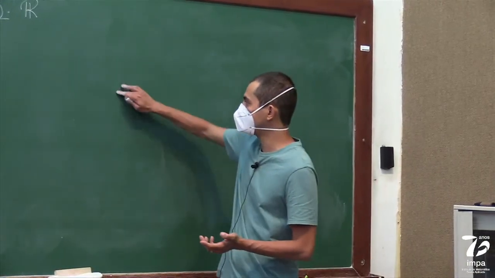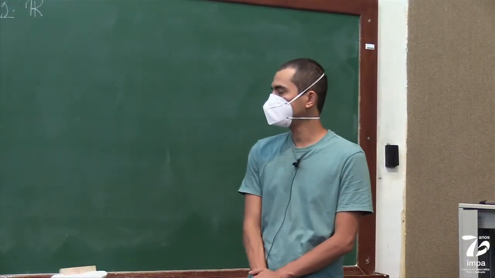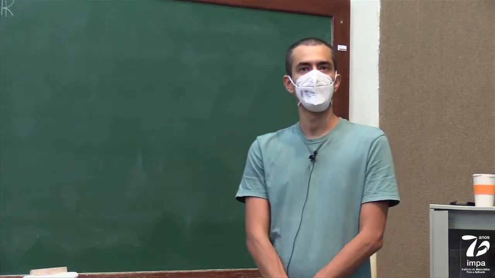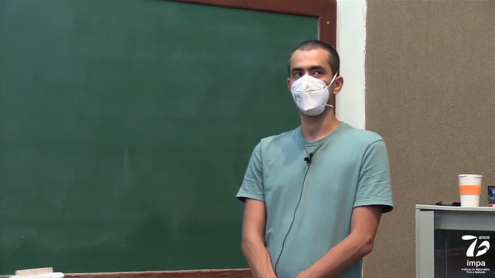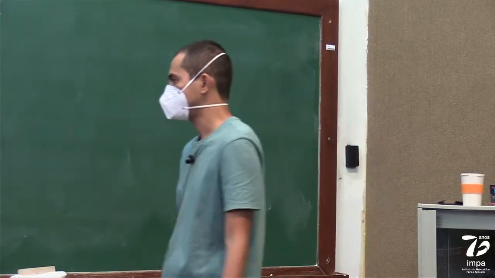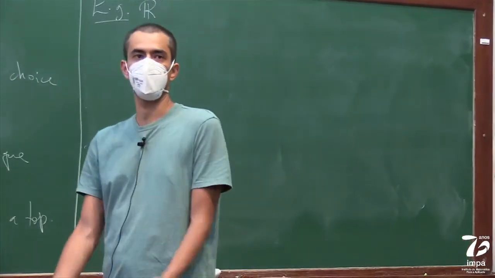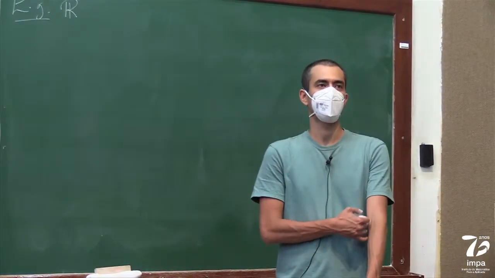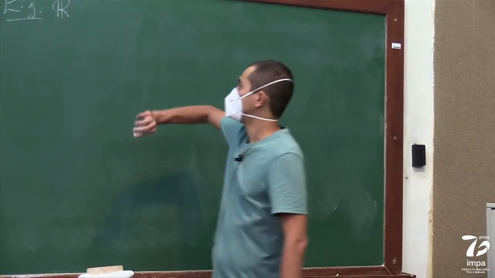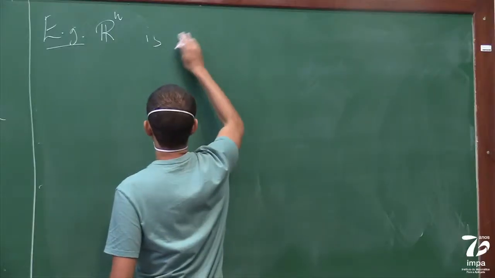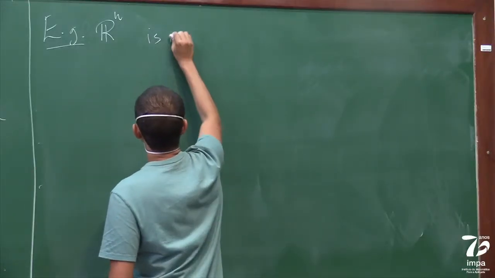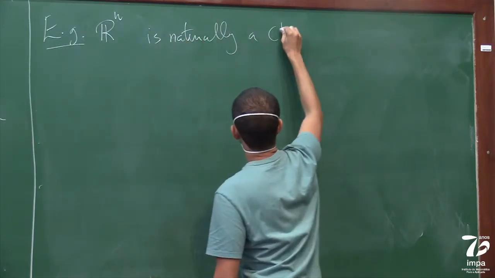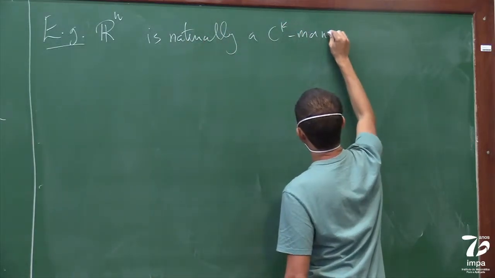But it's basically not hard to see that it also admits the structure of a CK manifold. I guess just the inclusion, so basically you just look at CK maps. It's kind of tautological. It's hard to write down, but Rn is naturally a CK manifold.